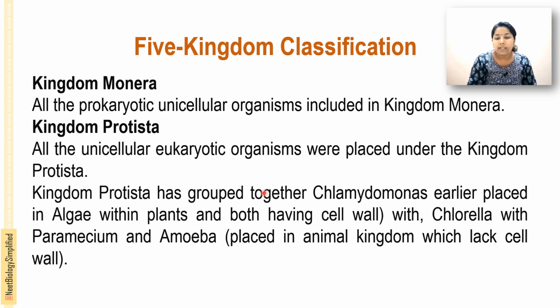Kingdom Protista has grouped together Chlamydomonas, earlier placed in the algae within the plants, both having a cell wall, with Chlorella, and with Paramecium and Amoeba, placed in the animal kingdom, which lack a cell wall.